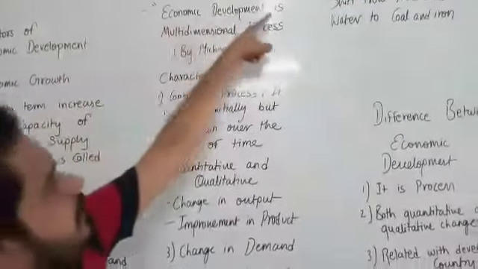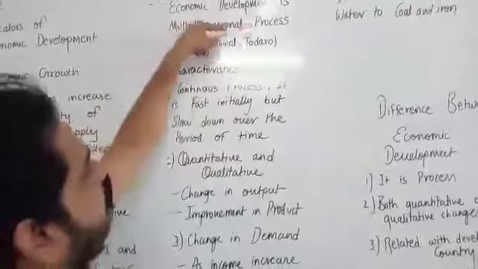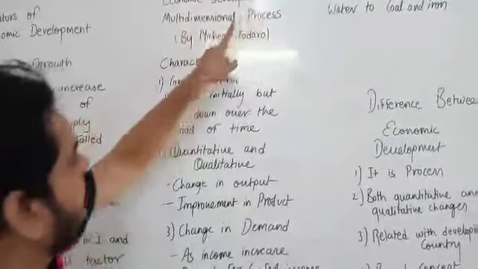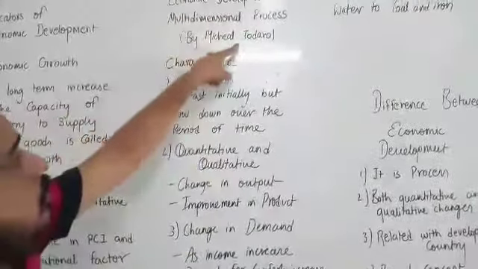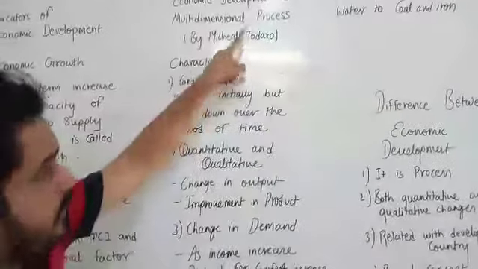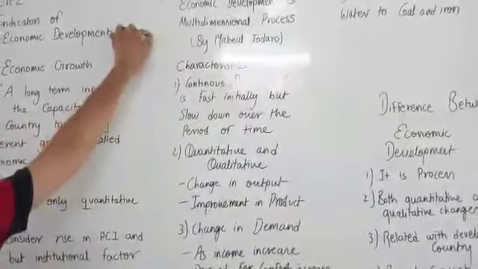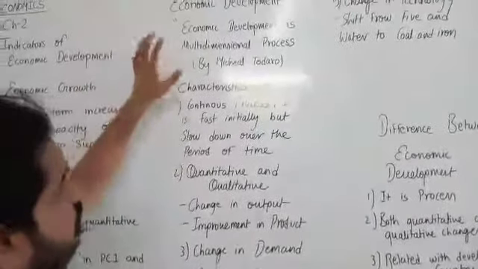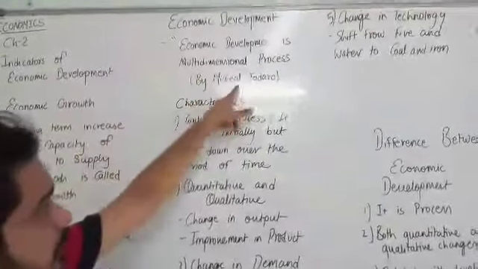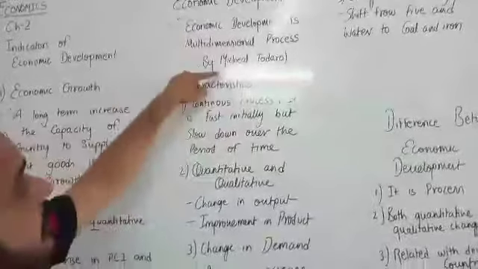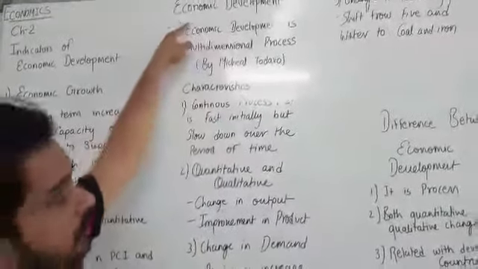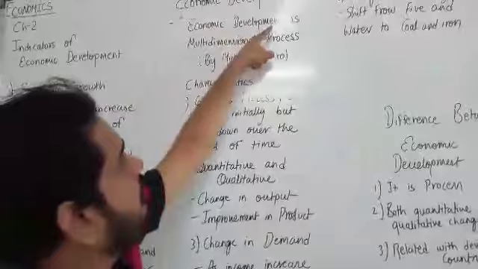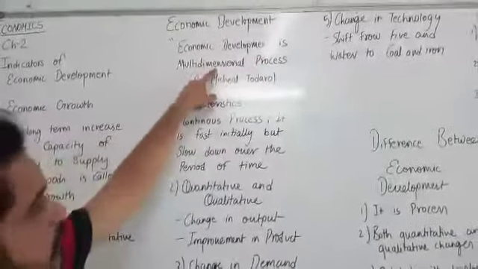Economic development is a multidimensional process, and it is given by Michael Todaro. It was asked in board exams very many times, so please remember the name Michael Todaro and the definition given by him of economic development, that is, economic development is multidimensional.